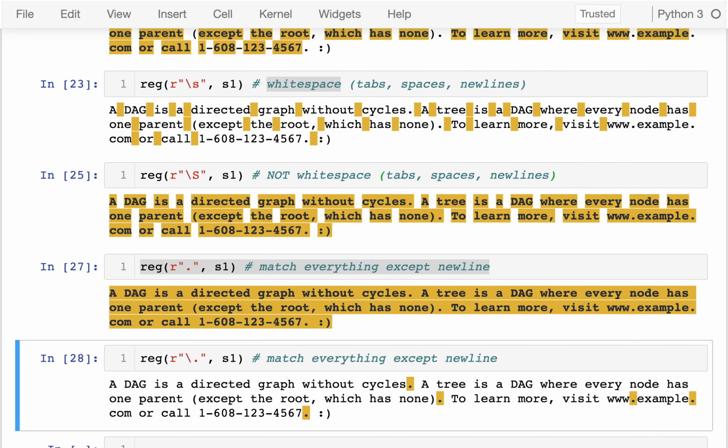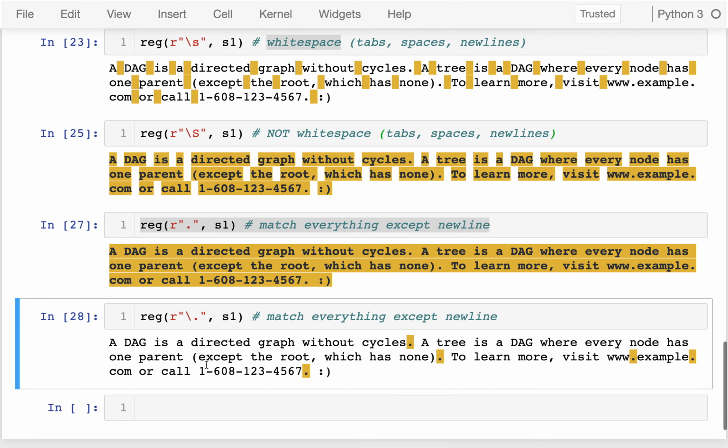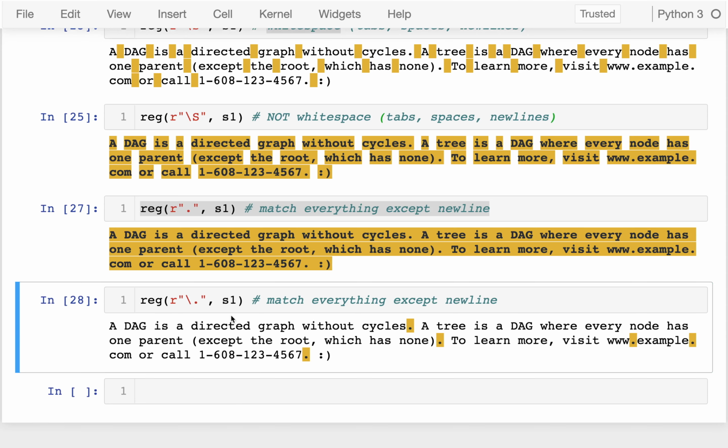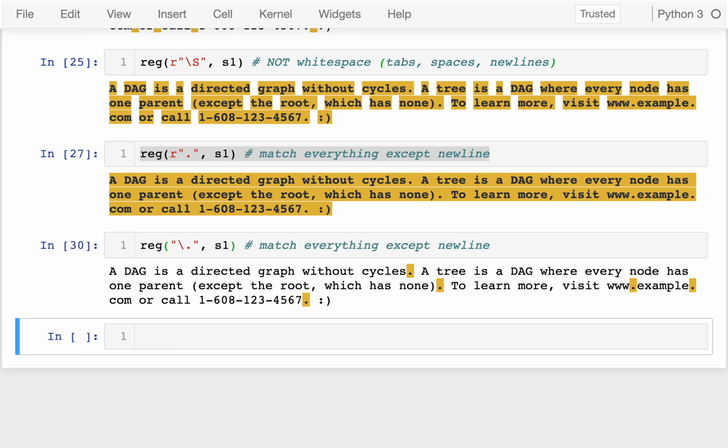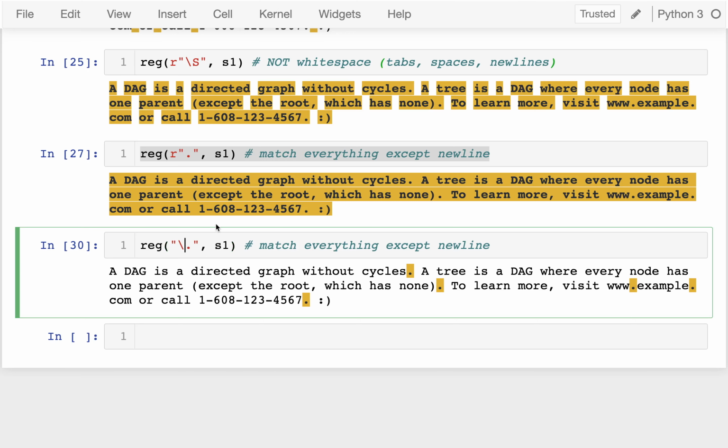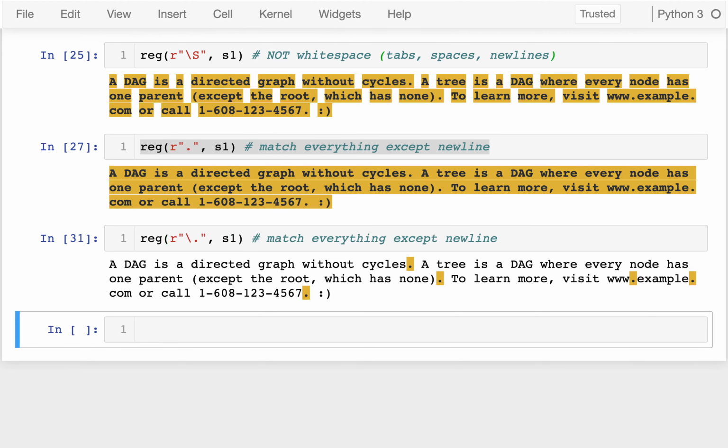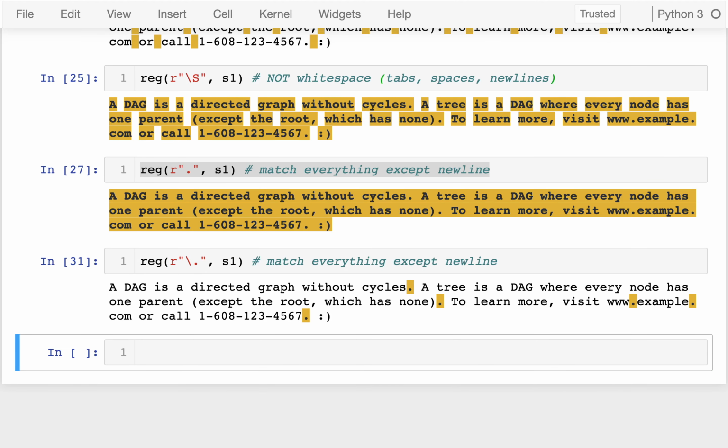So I'd have to escape it like that to actually just look for the specific periods. And then if I do this, let me run that. I guess that's still working. Still not a great example to show why we need the raw string. Okay, so I can see that is capturing all of those.